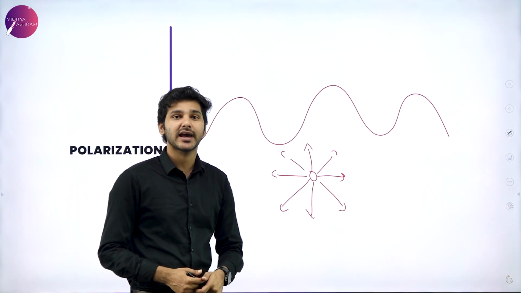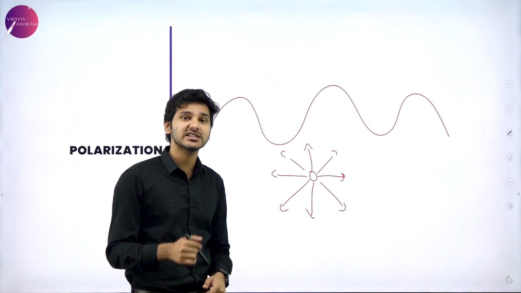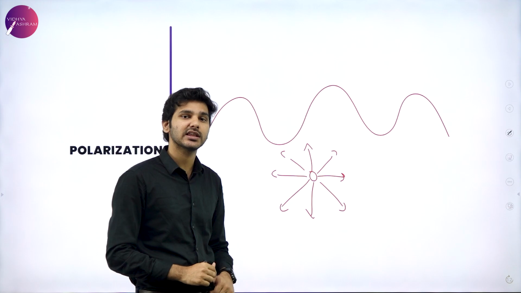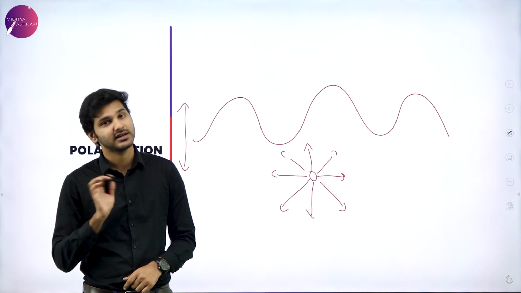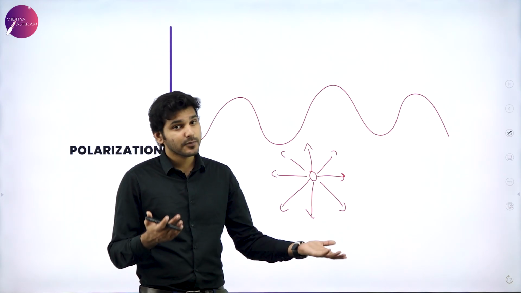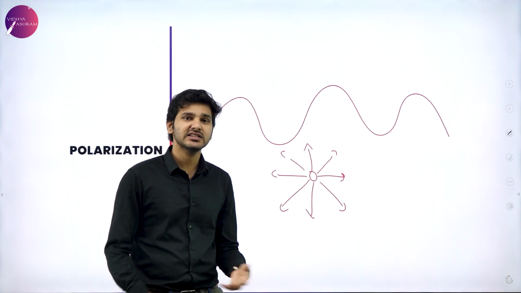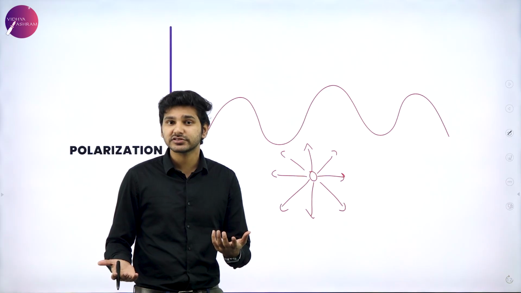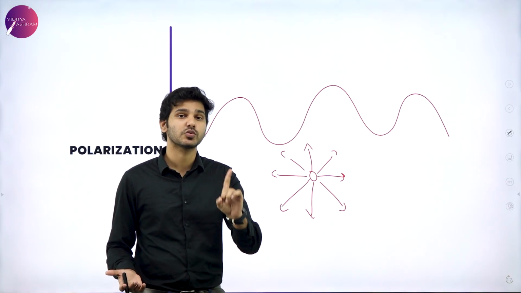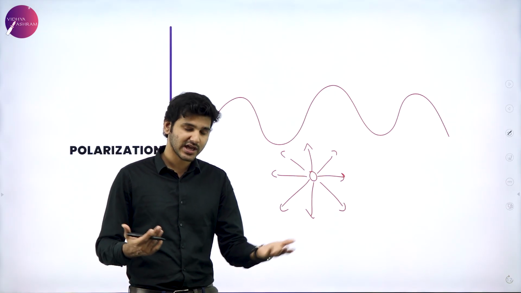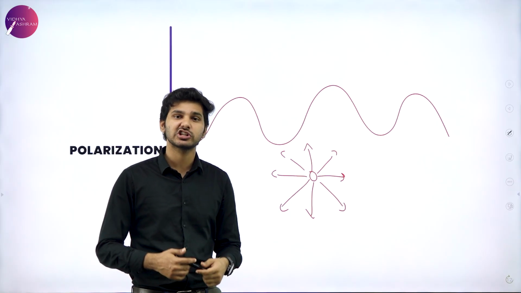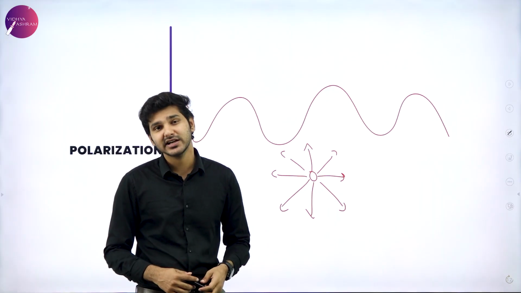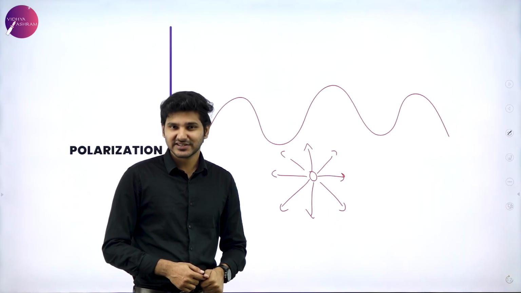Quite the opposite. When the electric field oscillations are restricted entirely to one plane, that is polarized light. So again, unpolarized means electric field oscillations in every direction, and polarized light means electric field oscillations restricted to just one plane only. We'll deal with what polarization is, how you can polarize light, and what the specialities of polarized light are in the very next session.